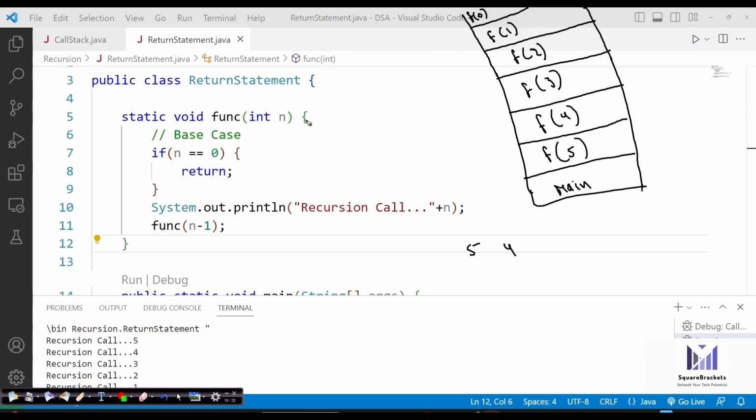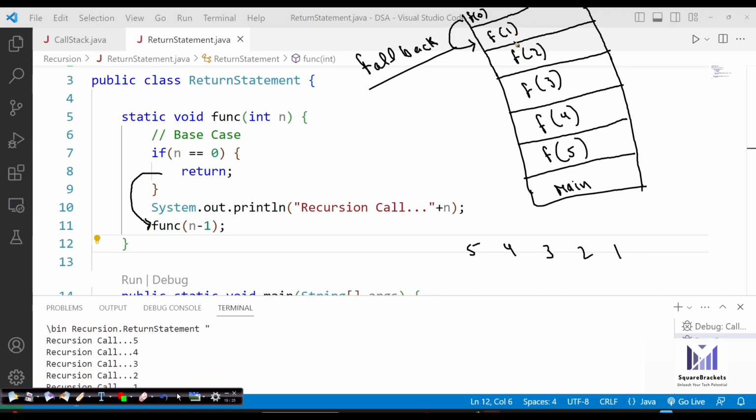Okay. Now, once it calls F0, 5, 4, 3, 2, 1 has already been printed on the output screen. So when it calls F0, finally we see there is a return statement. So it returns immediately back to this call. This is known as fall back. So it returned back to this.